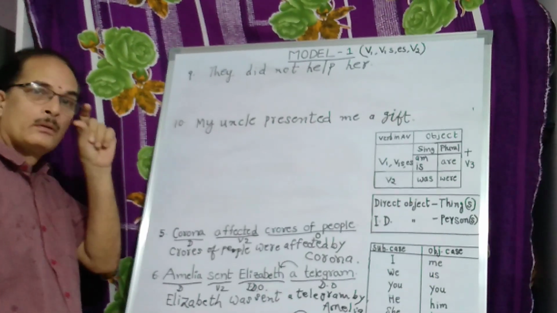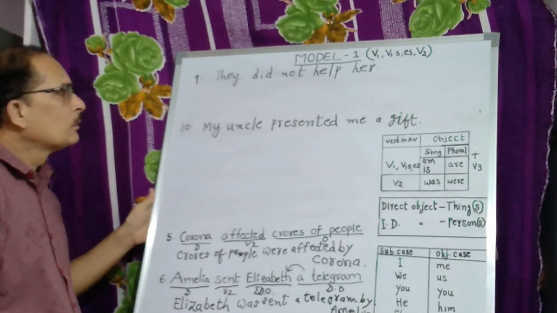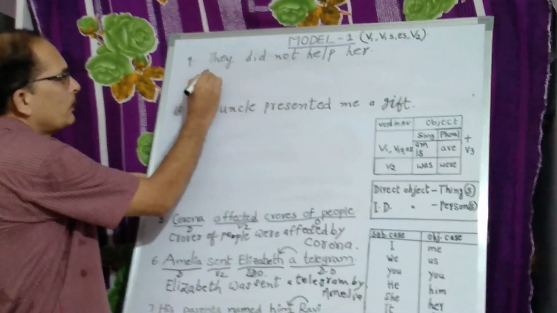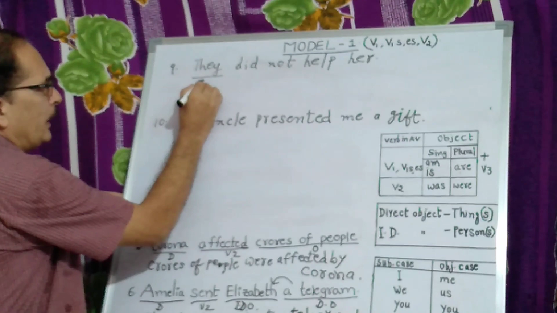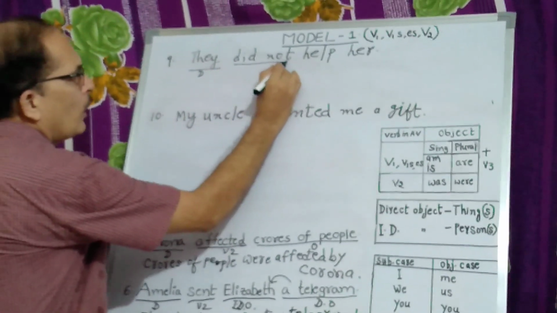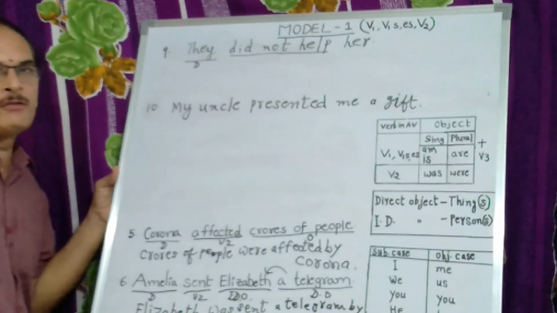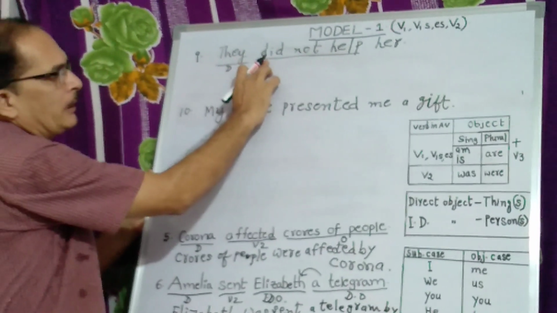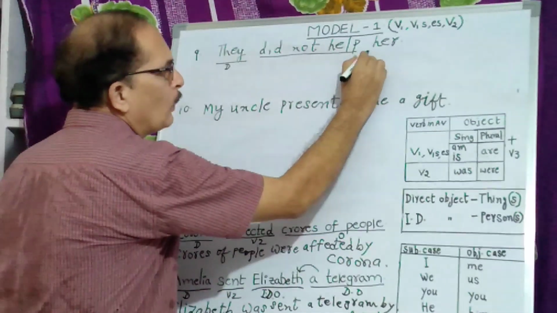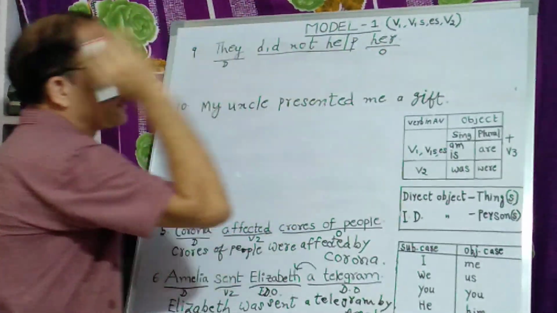Now let us look at two more examples. Here, they is the doer, did not help. This is the verb phrase. Here, did is an auxiliary verb and help is the main verb. They did not help whom? Her. Her is the object.